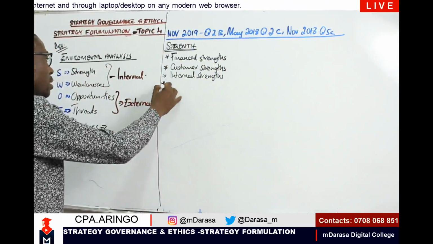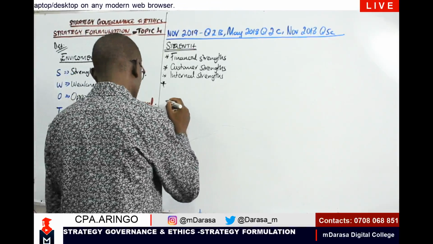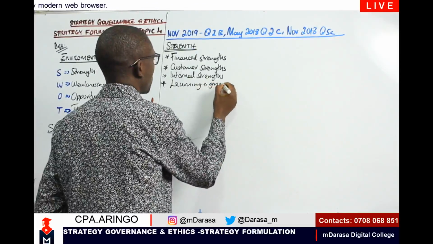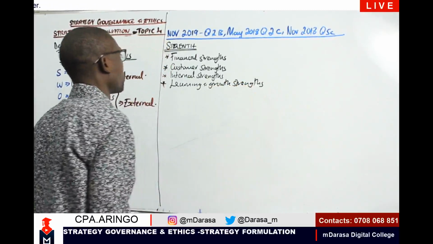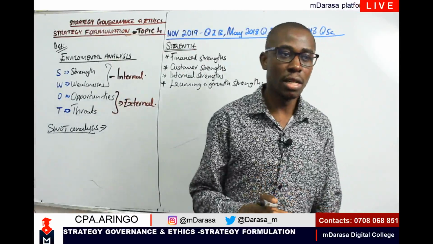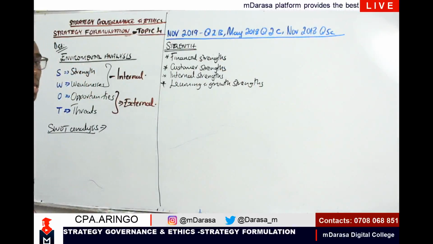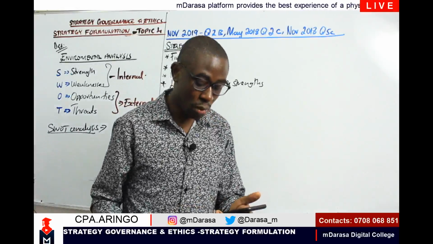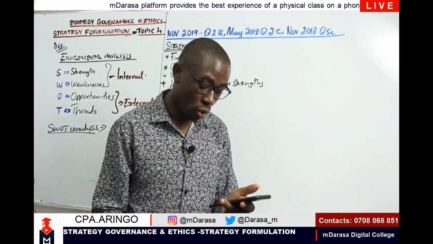Now, after that, we can also talk about the aspect of learning and growth strength. Remember this point, we are breaking it down with the concept of balanced scorecard. So the other question that we'll be looking at in terms of learning and growth strength is a matter of asking ourselves, where do we excel in so far as our employees are concerned?